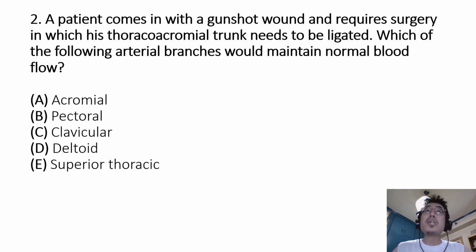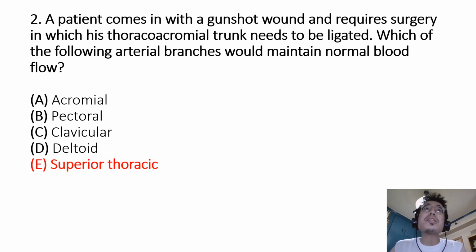Question 2. A patient comes in with a gunshot wound and requires surgery in which the thoracoacromial trunk needs to be ligated. Which of the following arterial branches would maintain normal blood flow? A. Acromial. B. Pectoral. C. Clavicular. D. Deltoid. Or E. Superior thoracic. Therefore, this question is asking us which of the following arteries is not a branch of the thoracoacromial trunk.